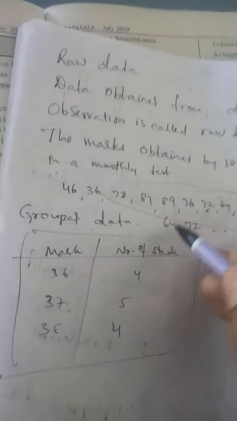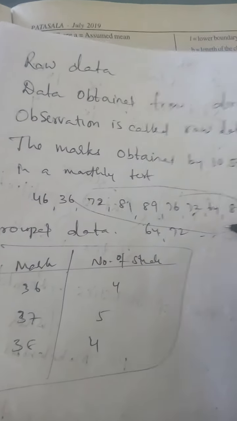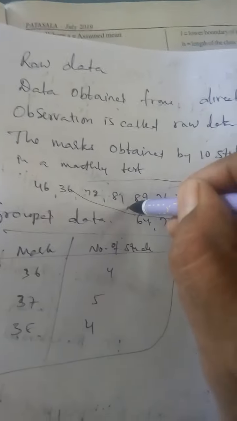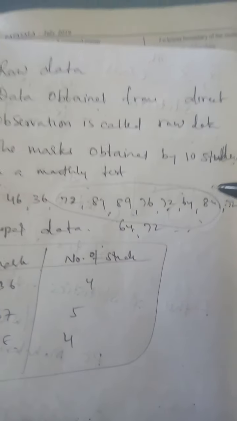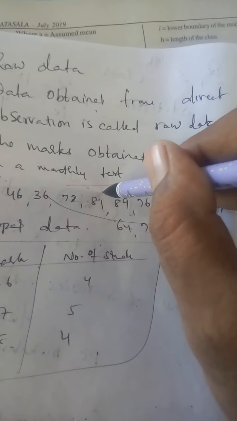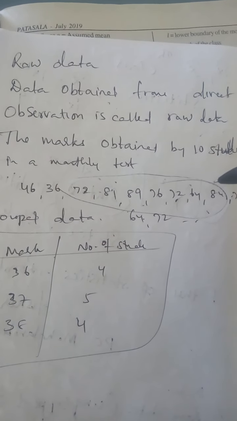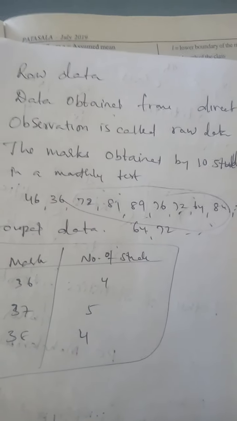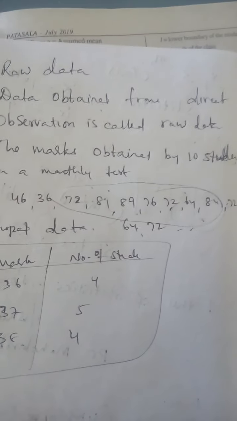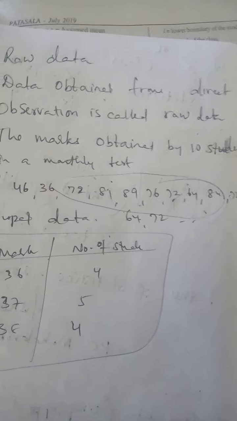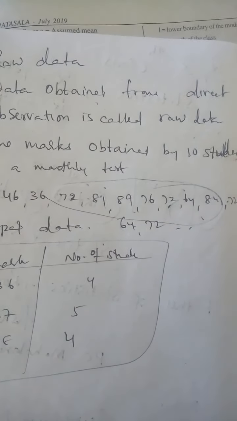In this raw data, take the maximum value and the minimum value, meaning maximum marks and minimum marks. The difference between the maximum mark and the minimum mark is called the range of the given data.